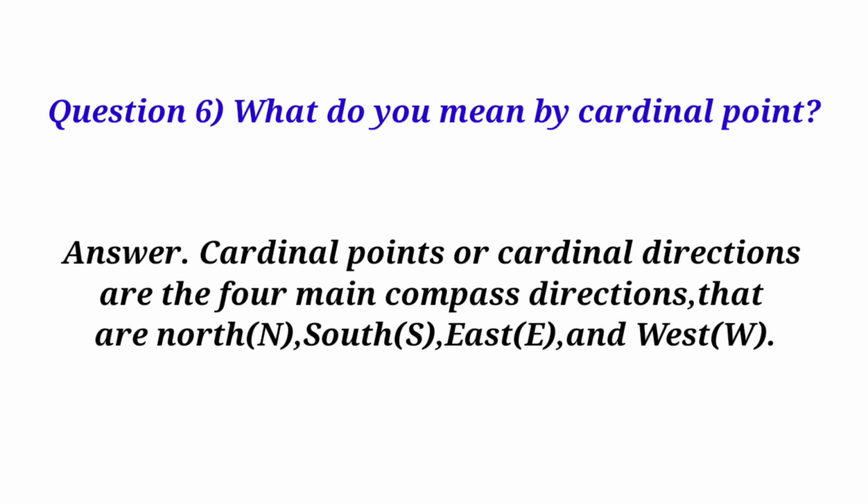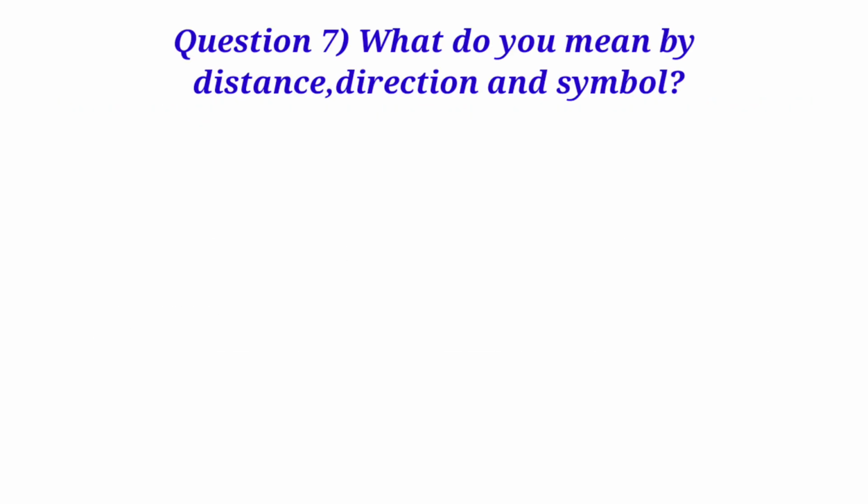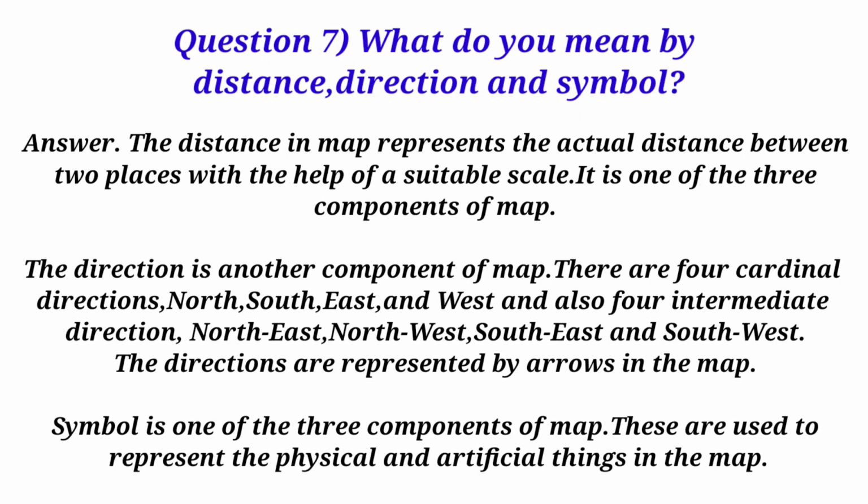Question 6. What do you mean by cardinal point? Answer. Cardinal points or cardinal directions are the 4 main compass directions, that are north, south, east, and west. Question 7. What do you mean by distance, direction and symbol? Answer. The distance in map represents the actual distance between 2 places with the help of a suitable scale. It is one of the 3 components of map.